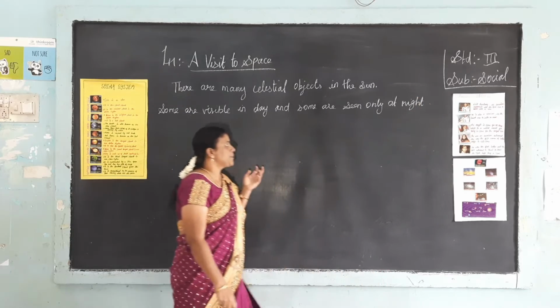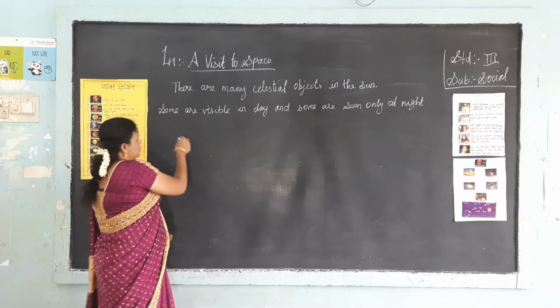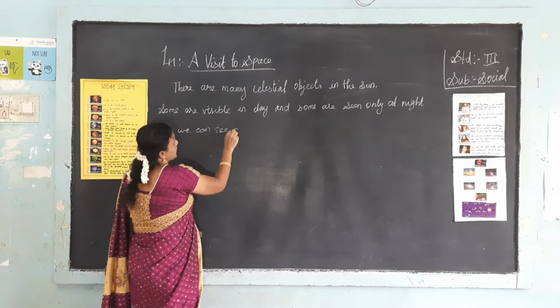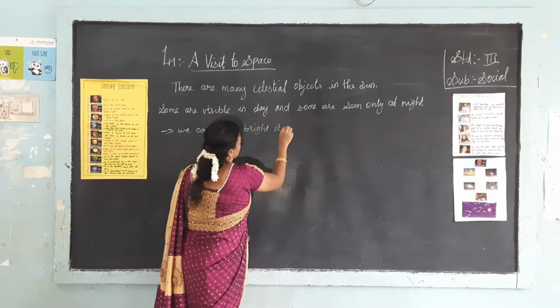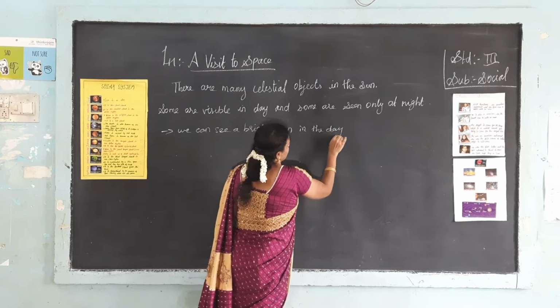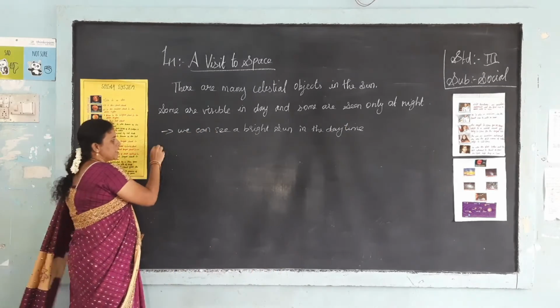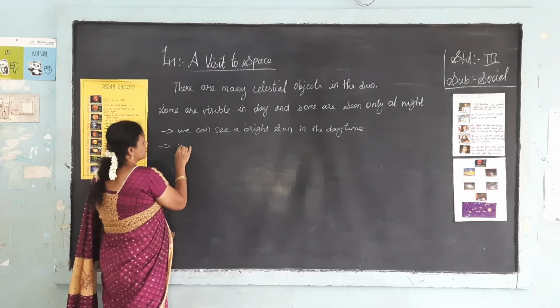So we can see a bright sun in the daytime, and we can see small specks of light called stars in the night.